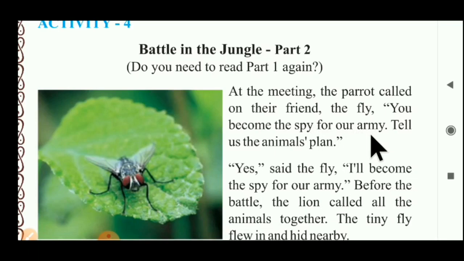You have to do spying. What does spy mean? First of all, spy is a new word here. Spy means a person who secretly collects and reports information about the activities of another country or organization or enemies. They steal secret information. It is known as a spy. In Hindi we can say jasus. So here the parrot said that fly, you have to be a spy for our army. Tell us the animals' plan, and after getting information from the animals' side, give us their plan.